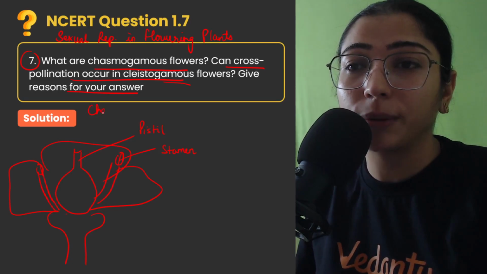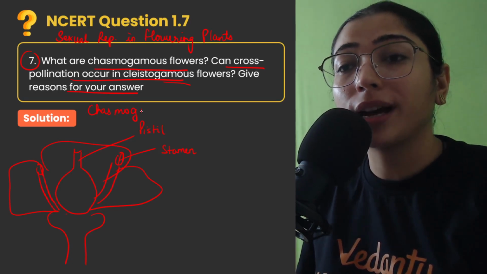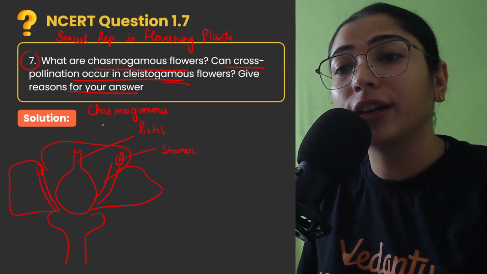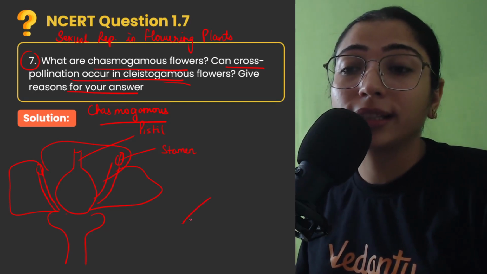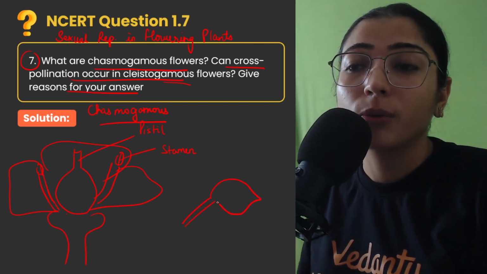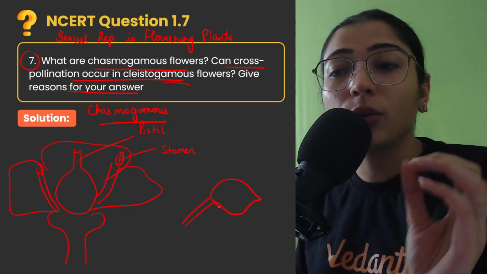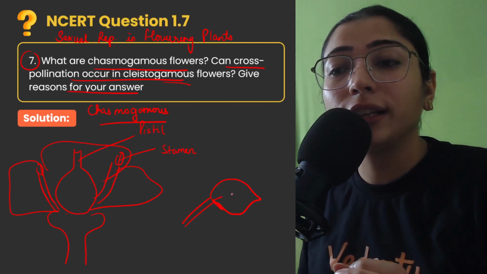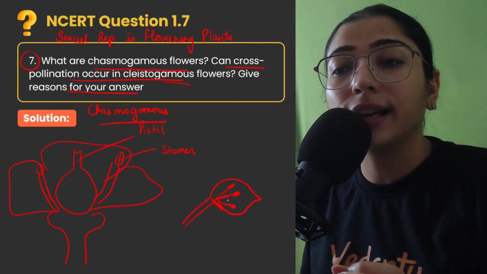This is chasmogamous. But if I talk about another category of flowers, which are cleistogamous flowers, let's say this is a cleistogamous flower, which has closed petals so that the reproductive organs are not exposed. So anthers are lying somewhere inside and the pistil is also lying somewhere inside.